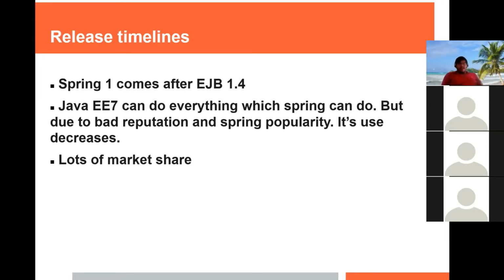So let's come to its release timelines. Spring 1, do you know, came after the EJB 4th version, the Java EE 4th version. And now Java EE 7 or maybe later versions have come. It can even do everything which Spring can do, but still nobody is using Java EE. Why? Due to its bad reputation only.